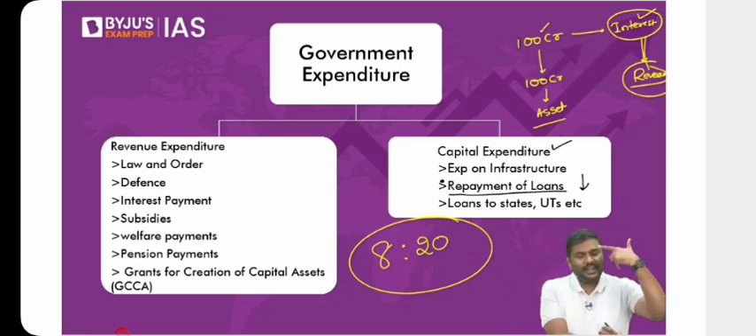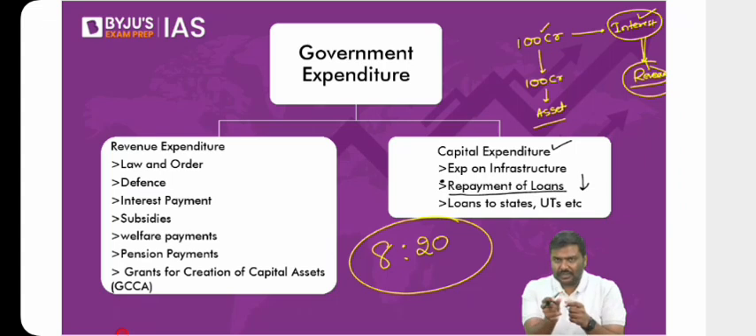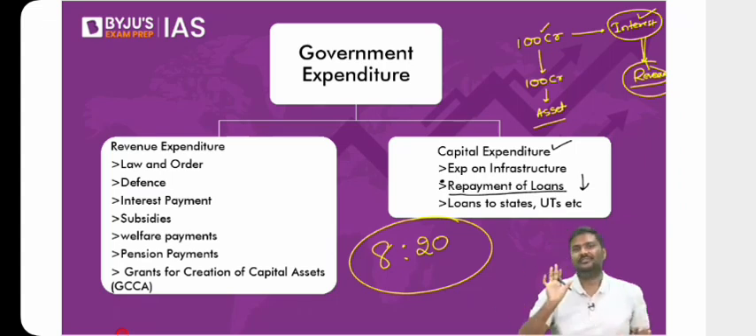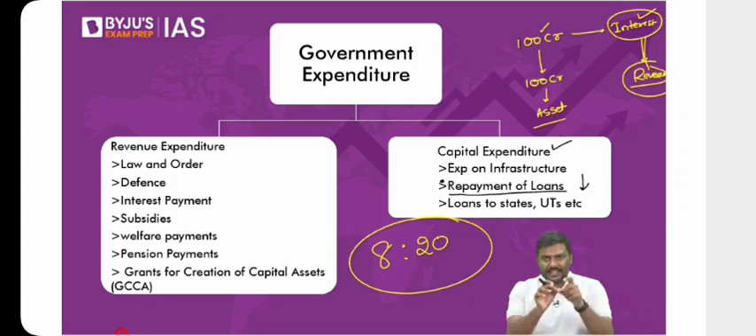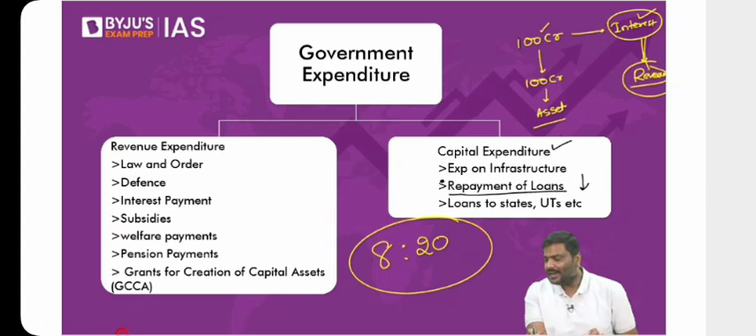What is a revenue deficit? It is basically the difference between revenue expenditure and revenue receipts. I hope you remember the picture. The budget is divided into two parts, revenue and capital. Under the revenue, again, there are two parts: revenue receipts and revenue expenditure. So if your revenue expenditure is greater than the revenue receipts, this is called a revenue deficit. Any problem with this? Let me know.